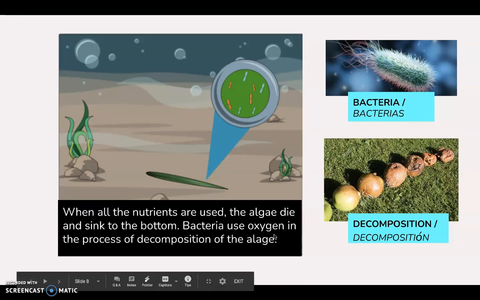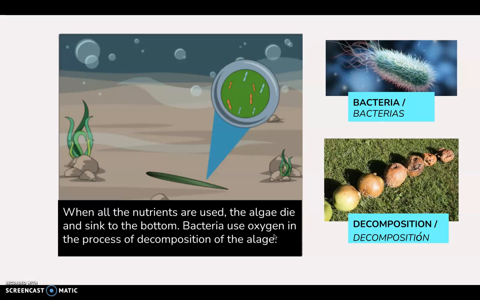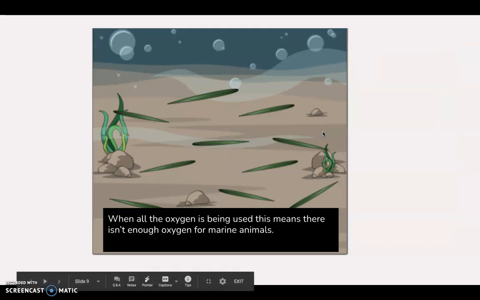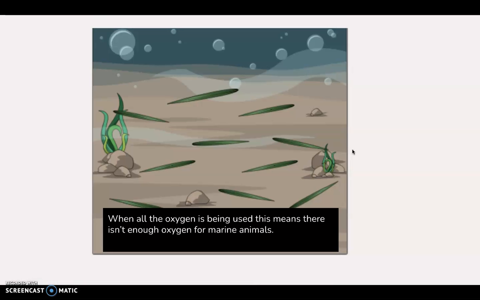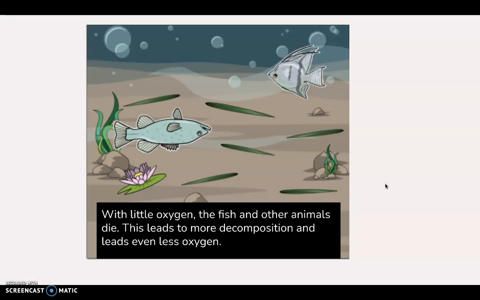So what's going to happen if there's a lot of algae from the algae blooms dying and then decomposing? What's going to happen to the amount of oxygen? Well, when the oxygen is being used, this means there isn't enough oxygen for marine animals. So just like animals on land, animals in water also need oxygen. But if the bacteria is using a lot of it to decompose this algae, there isn't enough. So with little oxygen, the fish and other animals die.